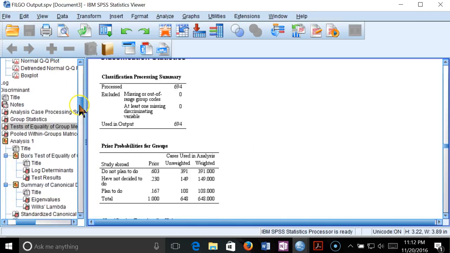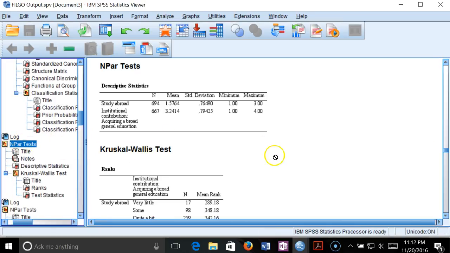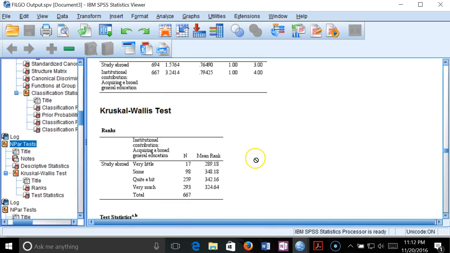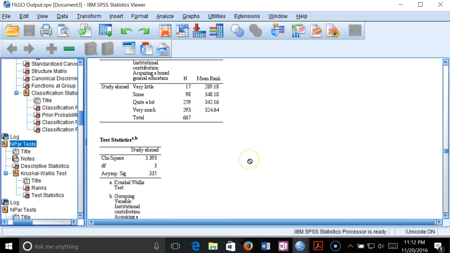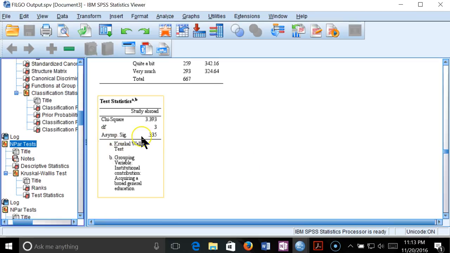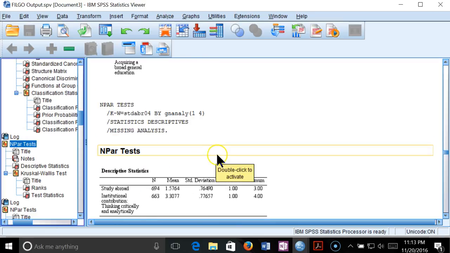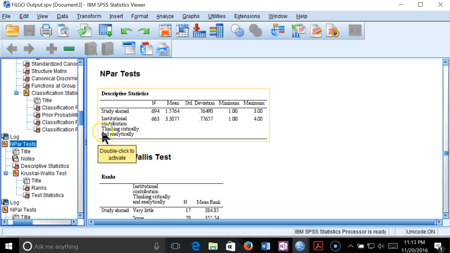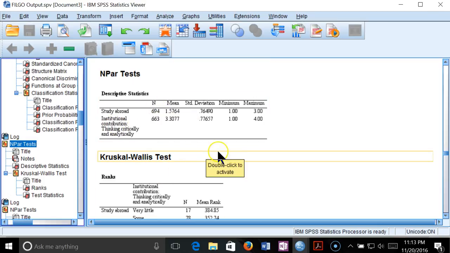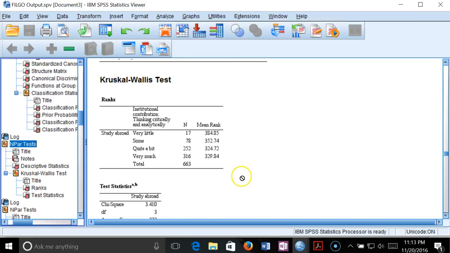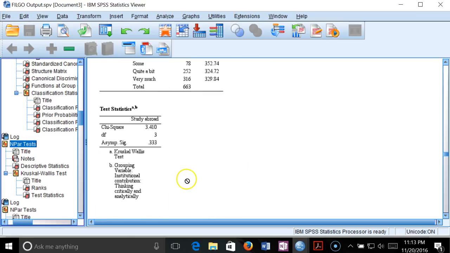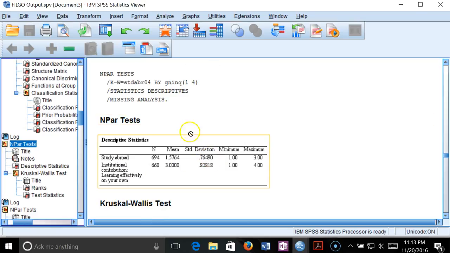So let's just get through this. Go look at our Kruskal-Wallis tests. As we're comparing one at a time, we're comparing study abroad through each of our 7 questions. And the thing I'm going to zero in on really quick is the asymptotic significance. Not showing much on that one. And I described in the other video that now that I've been learning a little bit about this stuff, I realize that a question that asks you to make an opinion is not necessarily going to give us any hard numbers. Yeah, not there. Nothing to look at there.